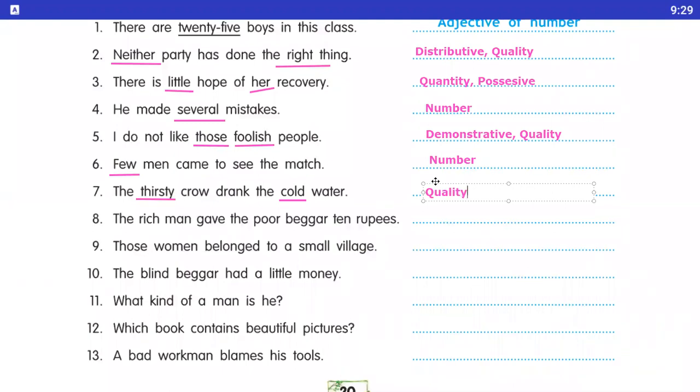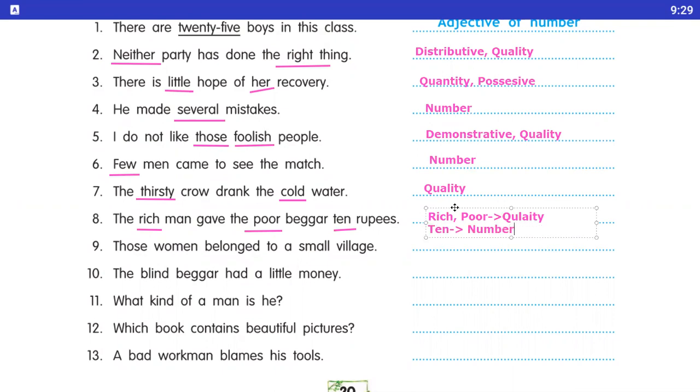Underline the rich and underline the poor and 10. तीनों पे underline करना है, rich, poor and 10. Here you notice that rich and poor, it is a quality. Okay, adjective of quality, and 10 here is a adjective of number. 10 क्या है? As a number.